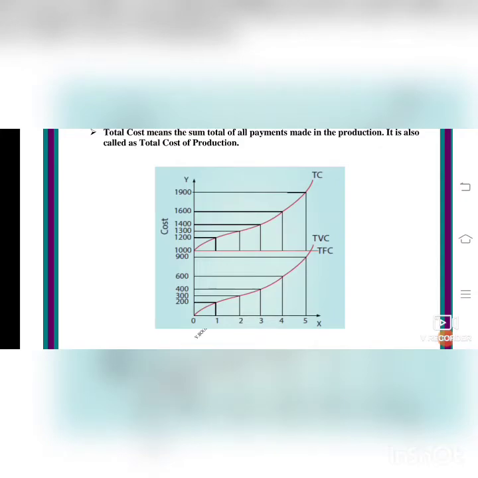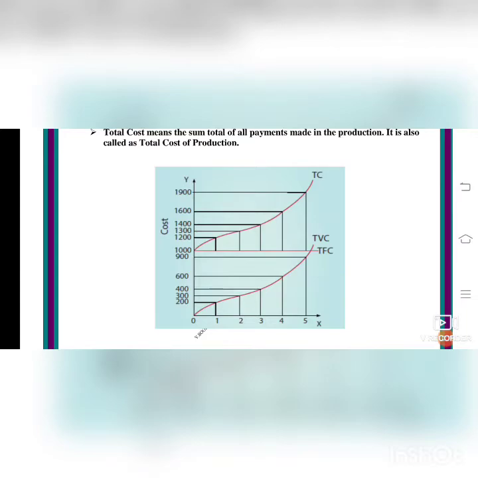For that you will mark 1000. 1000 means total fixed cost. All the total fixed cost is 1000, isn't it? So the 1000 point will be TFC, total fixed cost. The curve is the same throughout, so there is no change in the rate. So TFC is 1000, the red line in the middle.